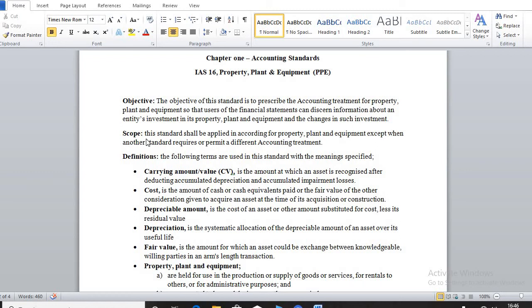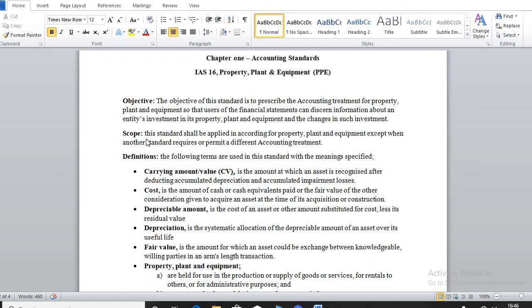So when you say the cost of an asset or cost of an item, we are saying it is the cash that you paid, or any other consideration that you gave in exchange for getting the item in your possession, at the date of its acquisition or construction. So the money that you spent in getting the item into your premises.